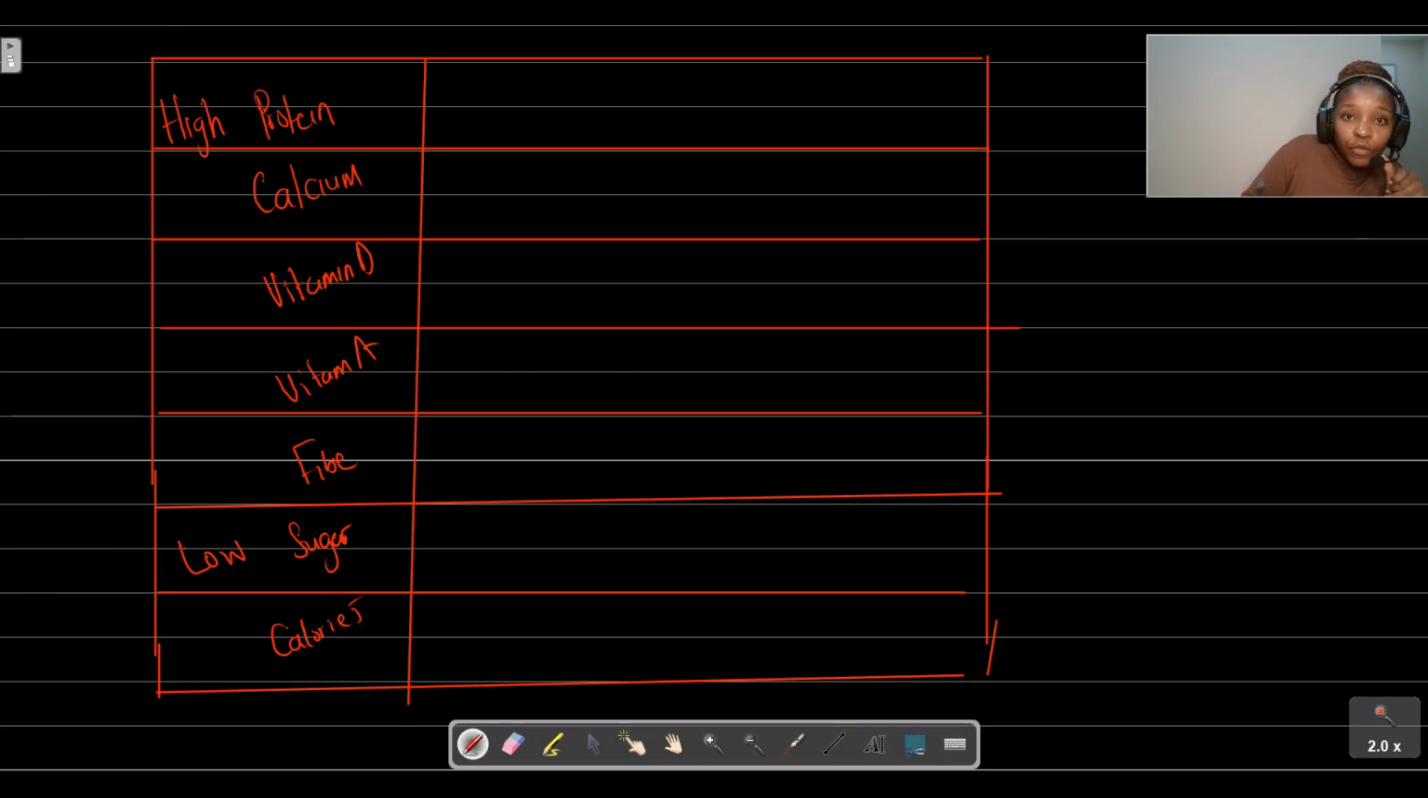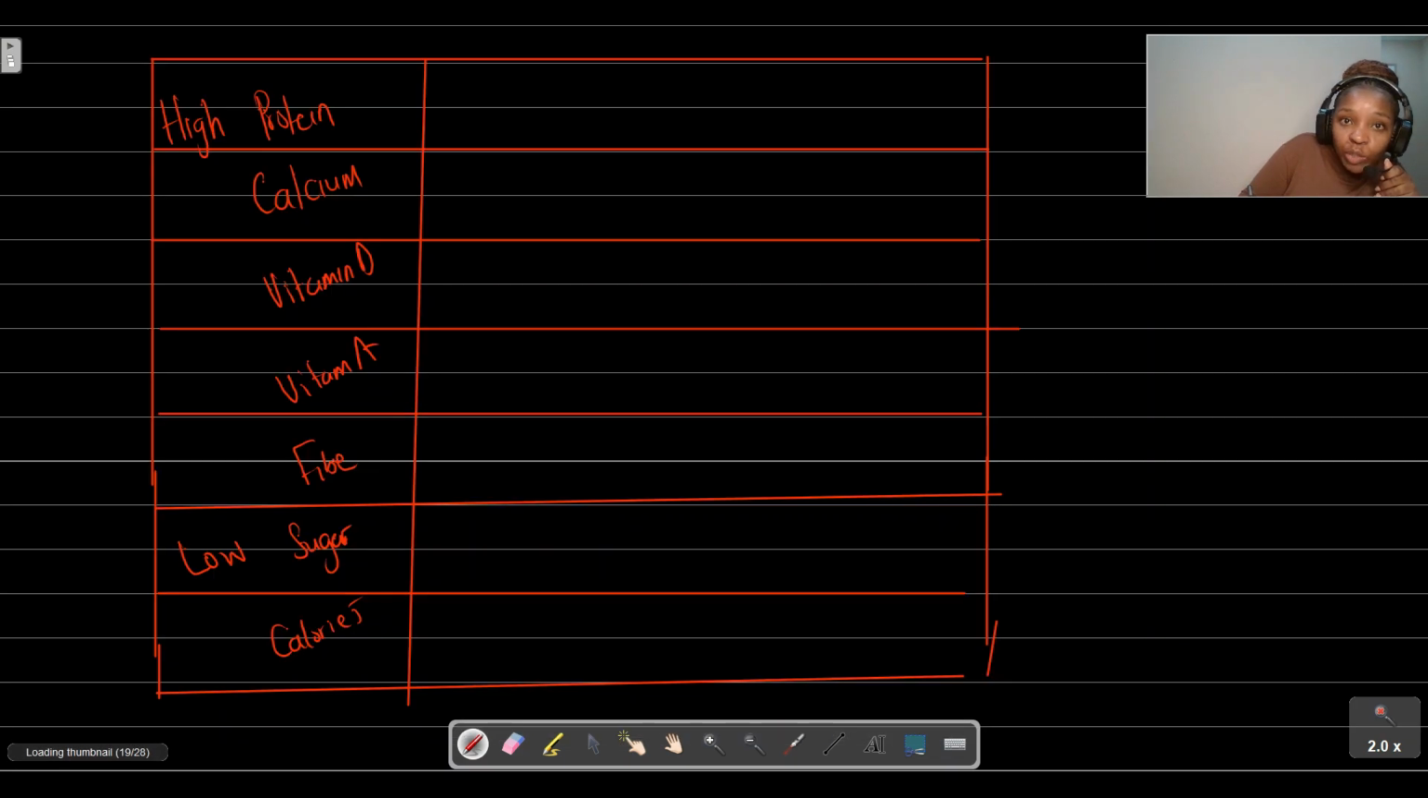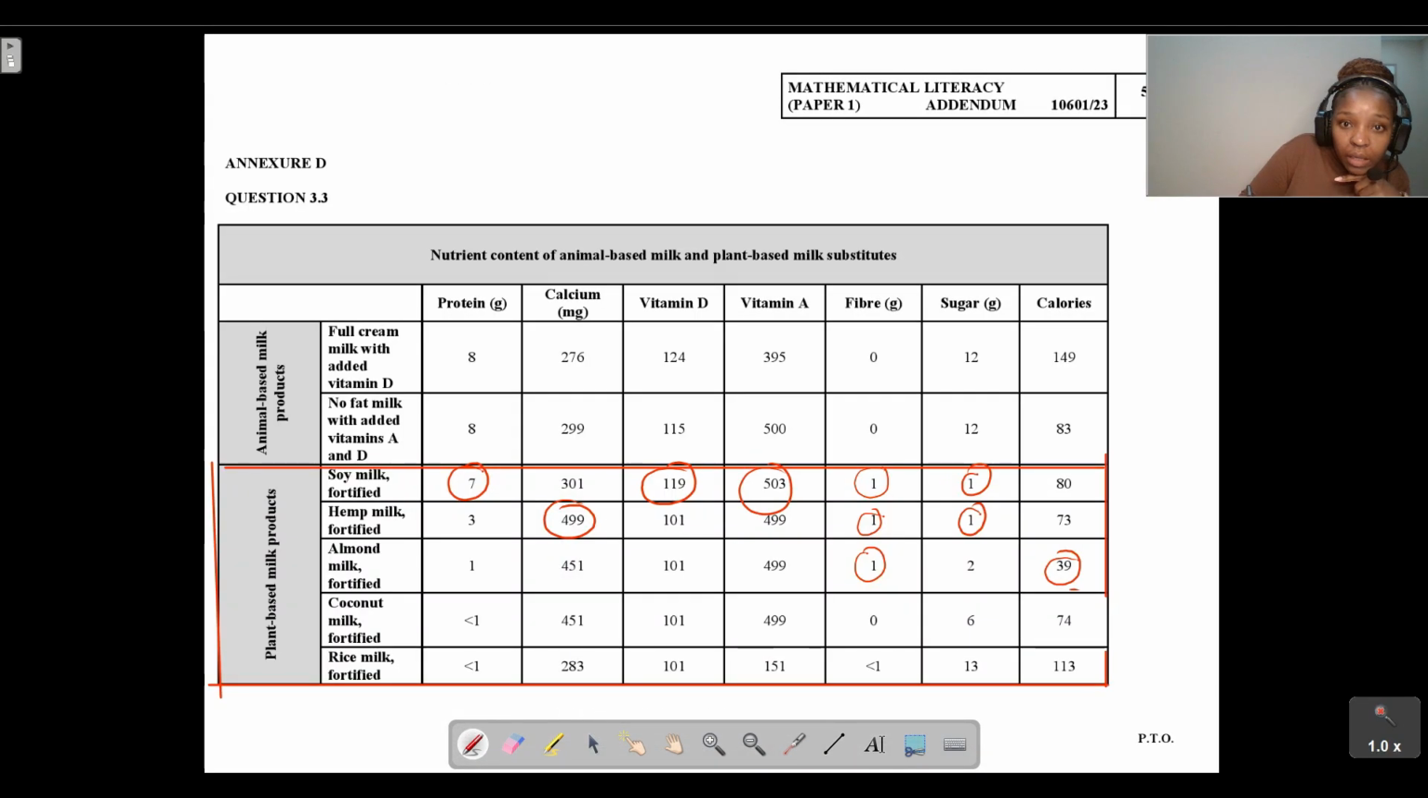Okay, so we're going to look at these products now. Which products gave us the highest protein? The product with the highest protein was soy milk. The second highest was hemp. If they're asking for a comparison table, we can't just take one value. We need to take two values from each column and compare them to each other. So for protein, it's going to be soy and hemp.